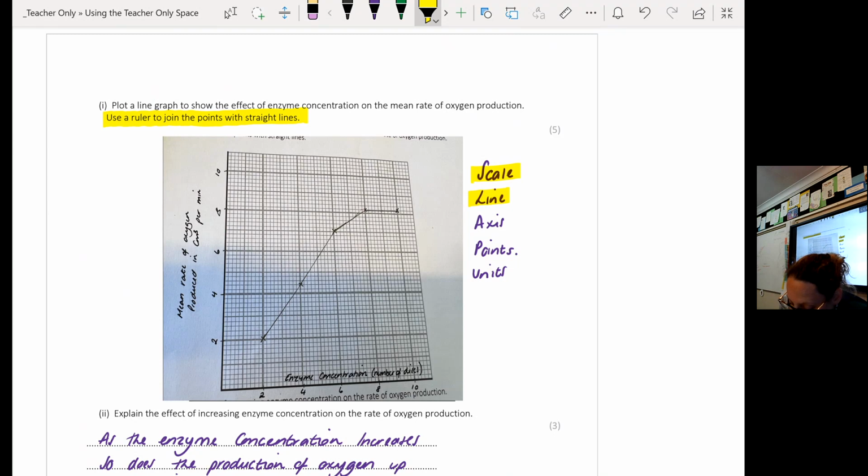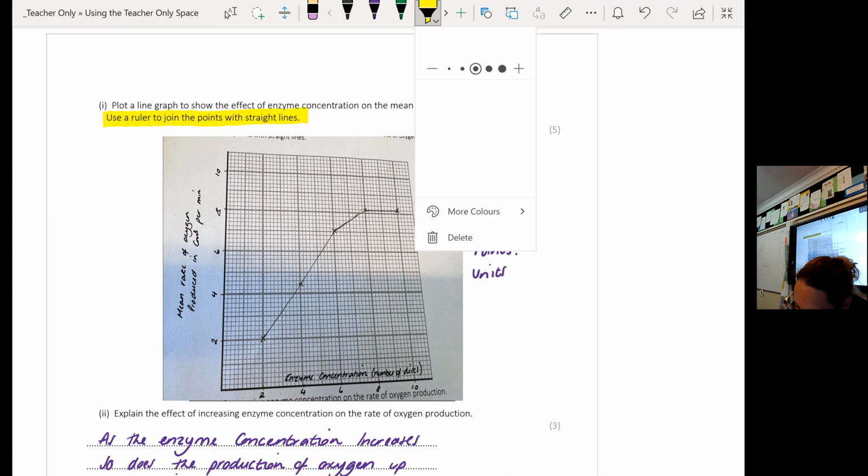You could also, I know it says with straight lines, you could also have drawn that as a curve if you were confident doing freehand line of best fits. Now, the bit of the curve that you would possibly do together is the bit here between 6 and 8, okay? The other bits you can draw with a ruler, or join together with a ruler.